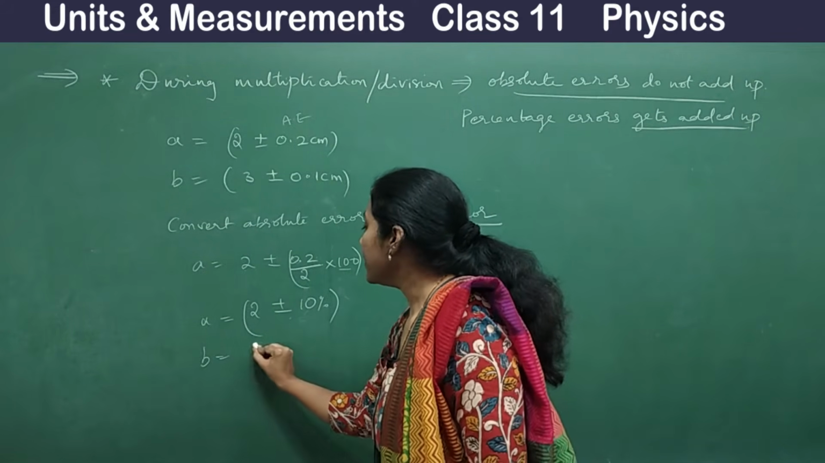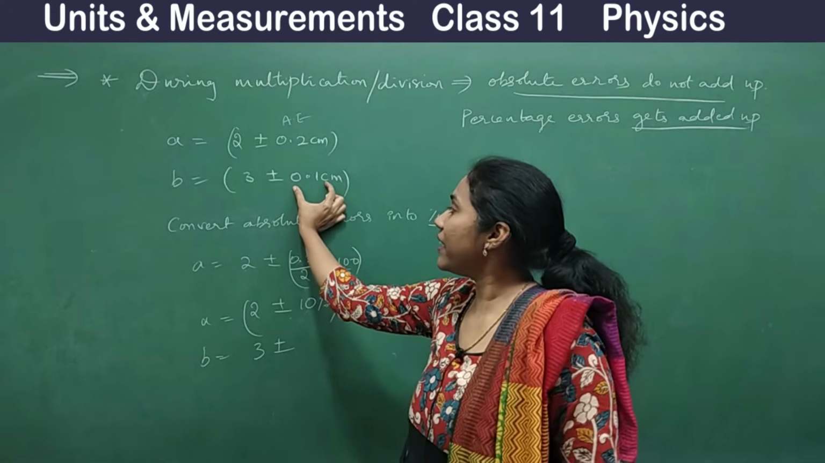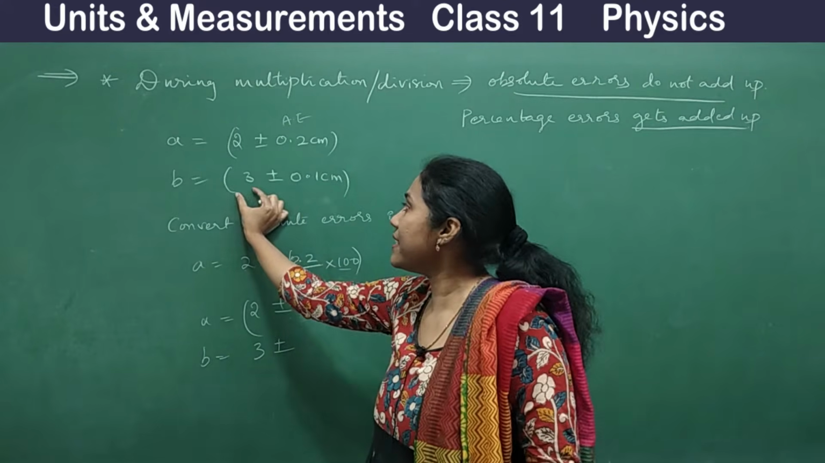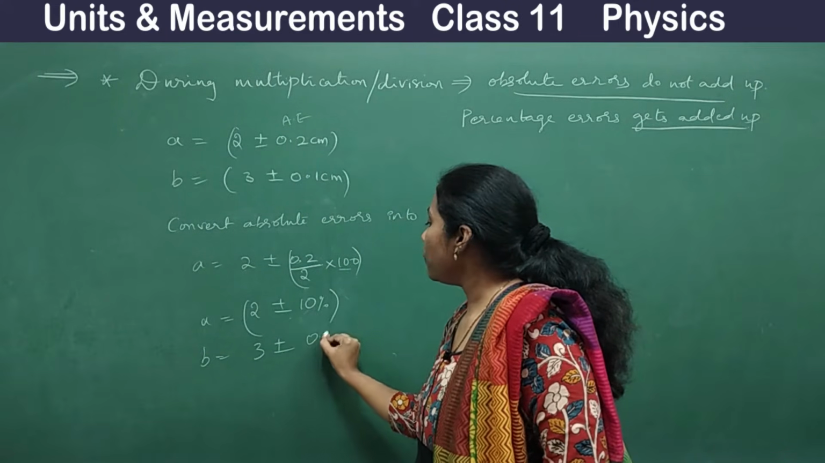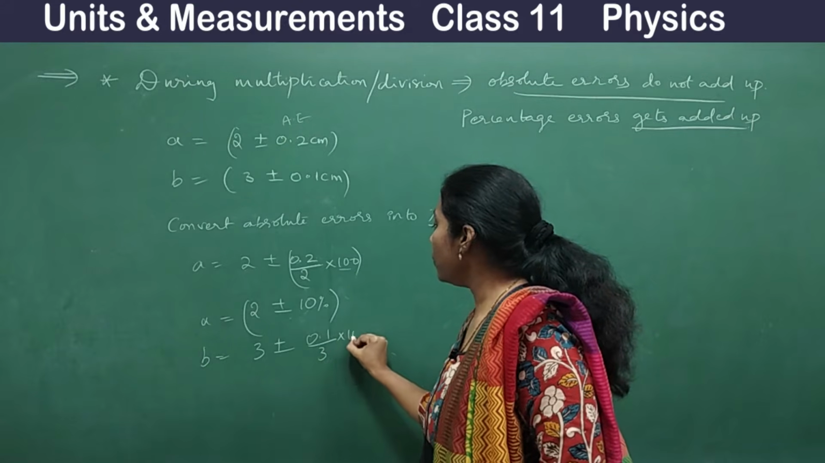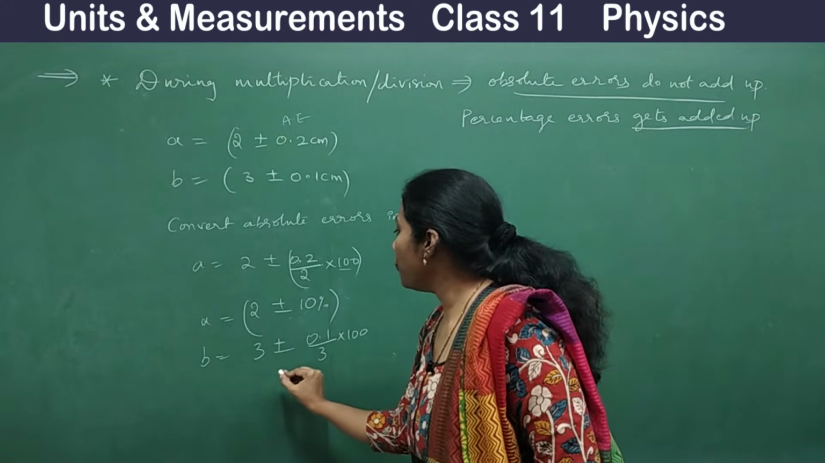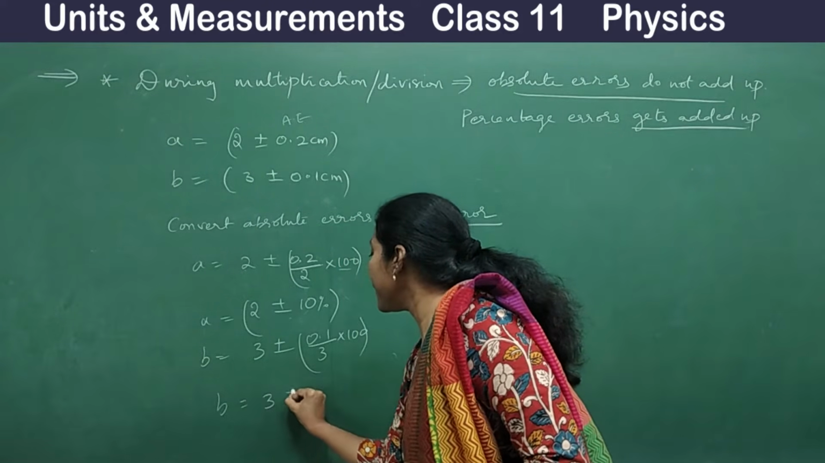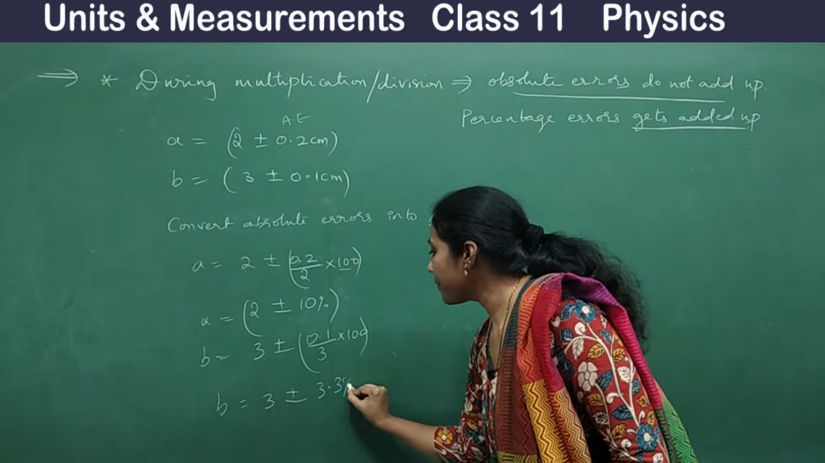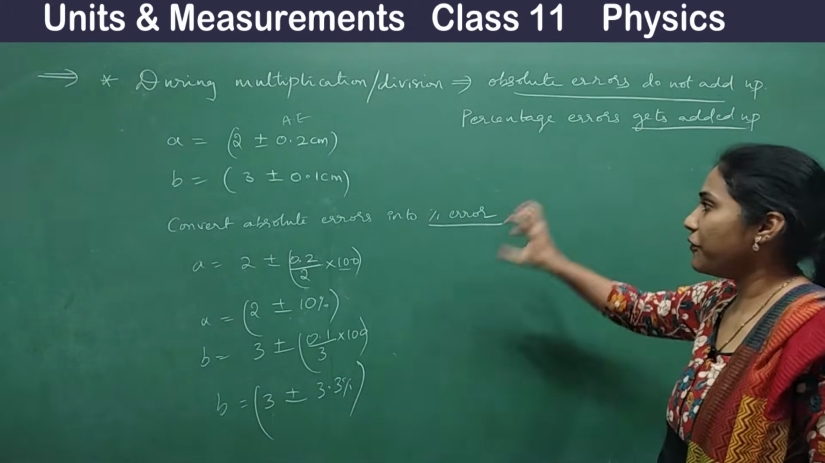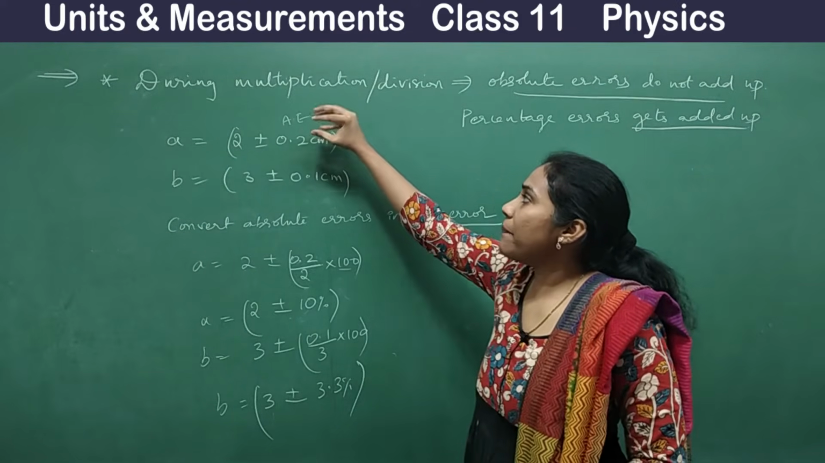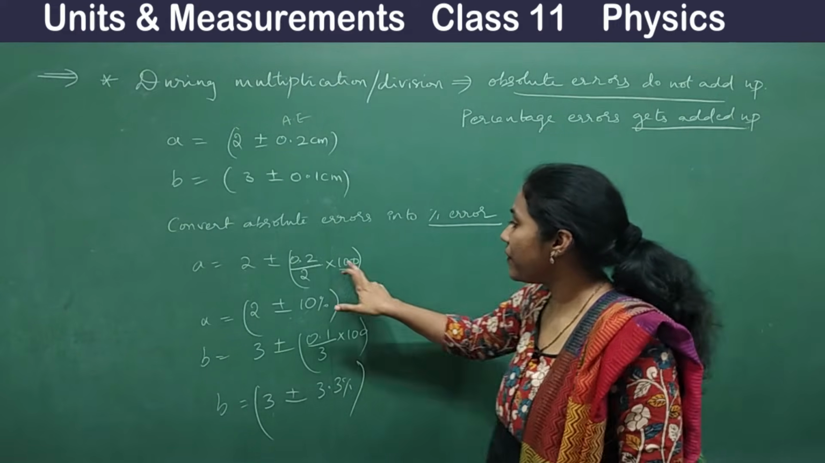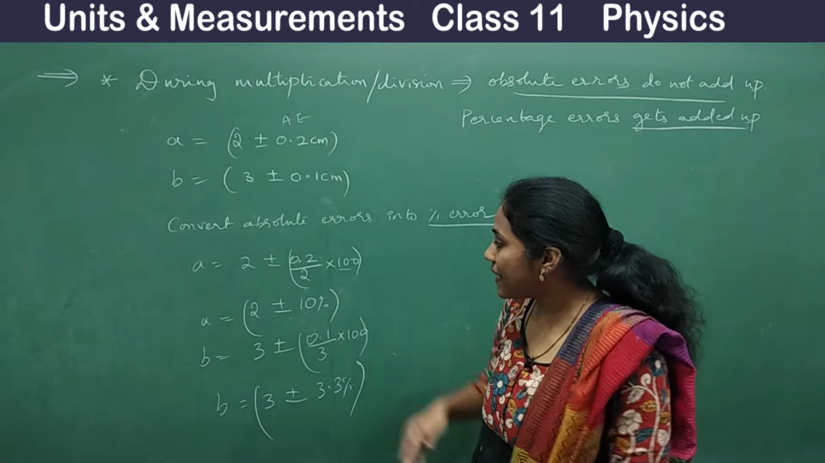Likewise, convert B value also. What is B value? 3 plus or minus, this is absolute error, convert that into percentage error. How do you convert that? First relative error, this divided by this into 100. So 0.1 divided by 3 into 100. So you will be getting around, your B is equal to 3 plus or minus 3.3%. So this is how the first step has to be followed. If you have something in absolute error, when you are multiplying or dividing, you must definitely convert this absolute error into percentage error.